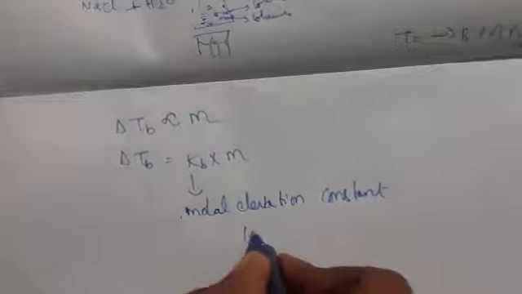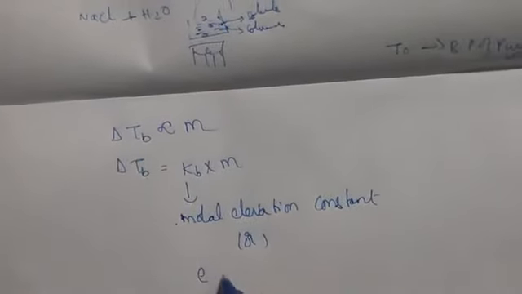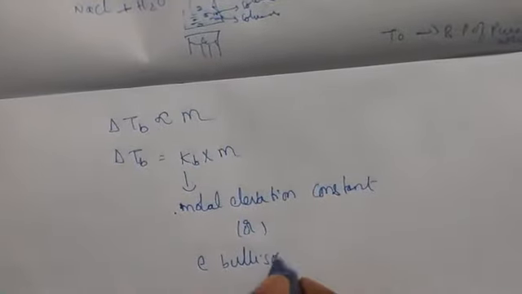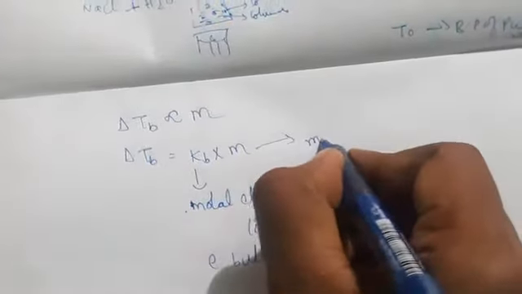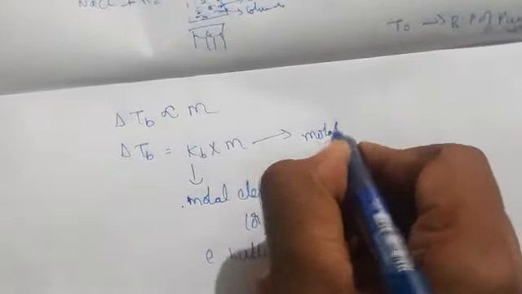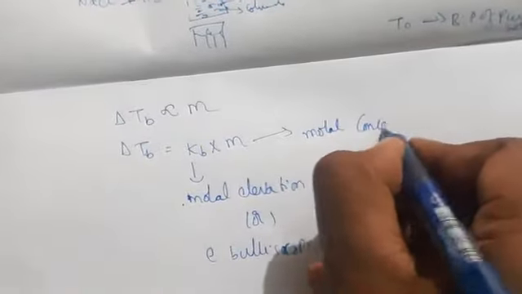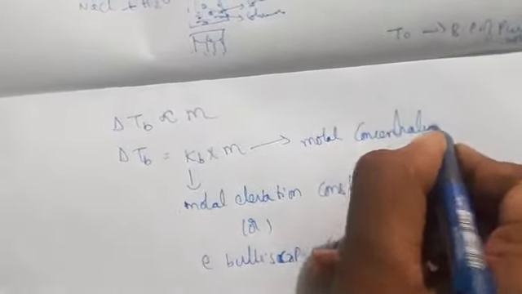or we can say the ebullioscopic constant. So where m is nothing but the molar concentration of solute.